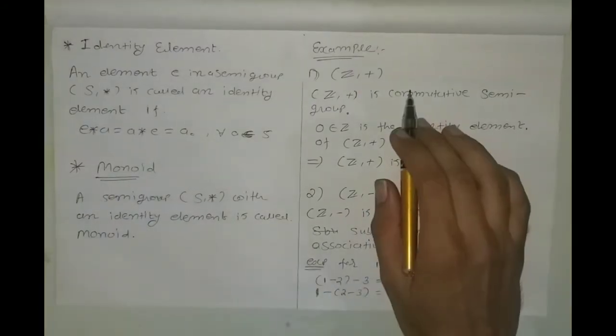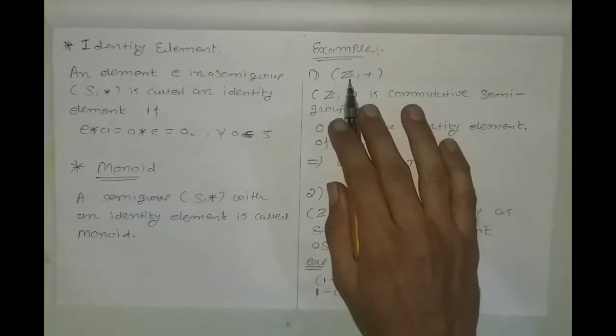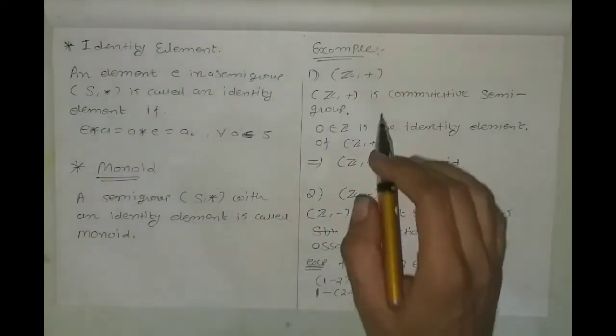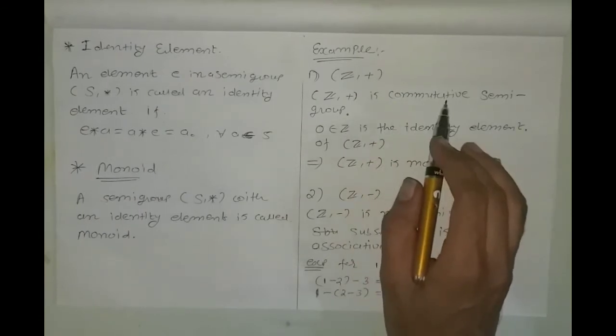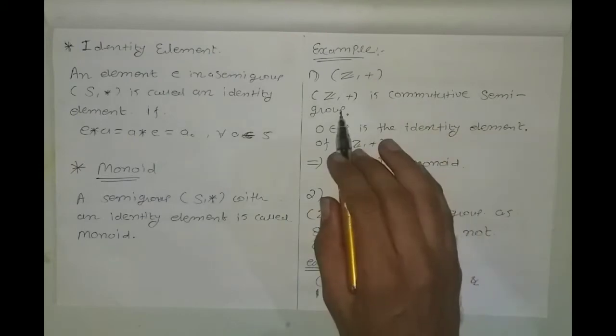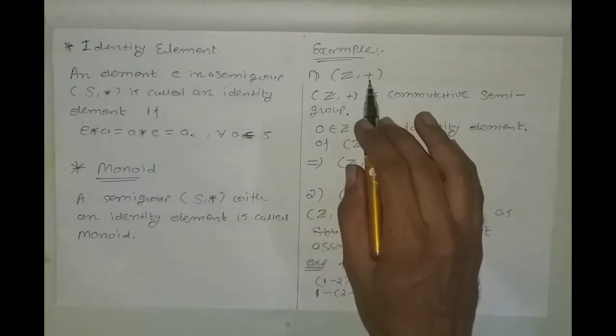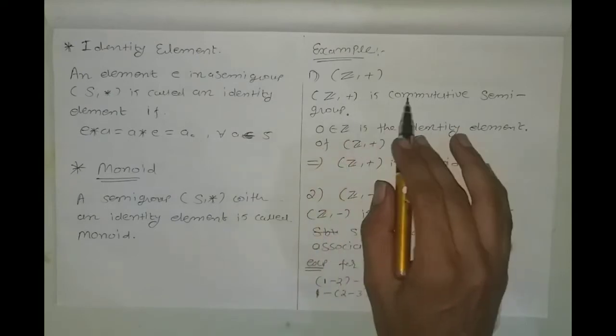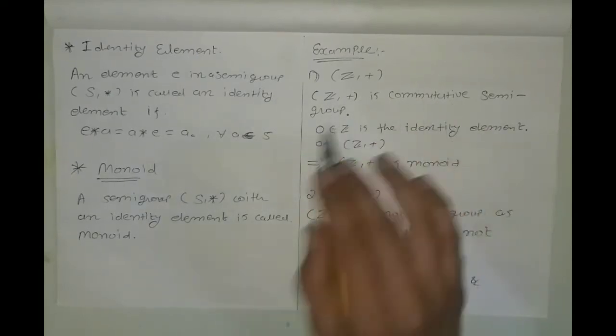First of all, the set of all integers with the binary operation addition. We know that addition is commutative. So (Z, +) is a commutative semigroup, because addition is associative and also commutative.